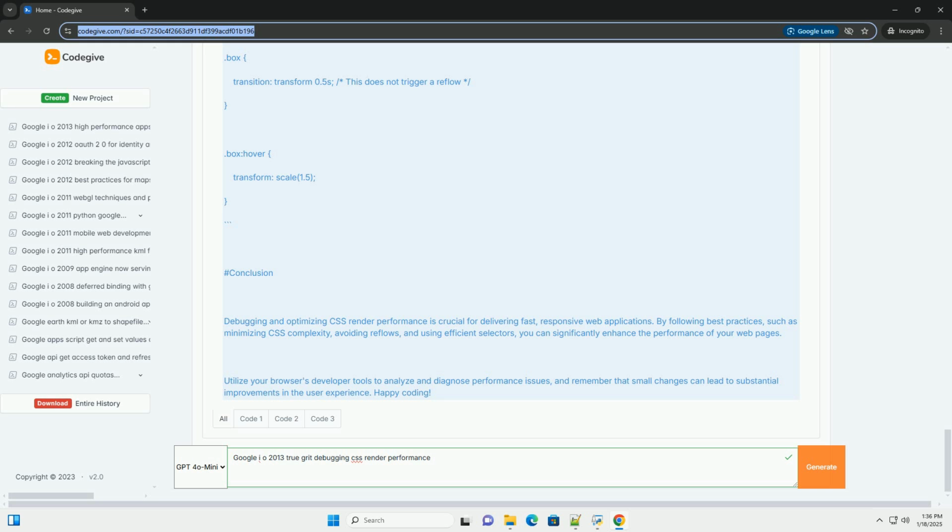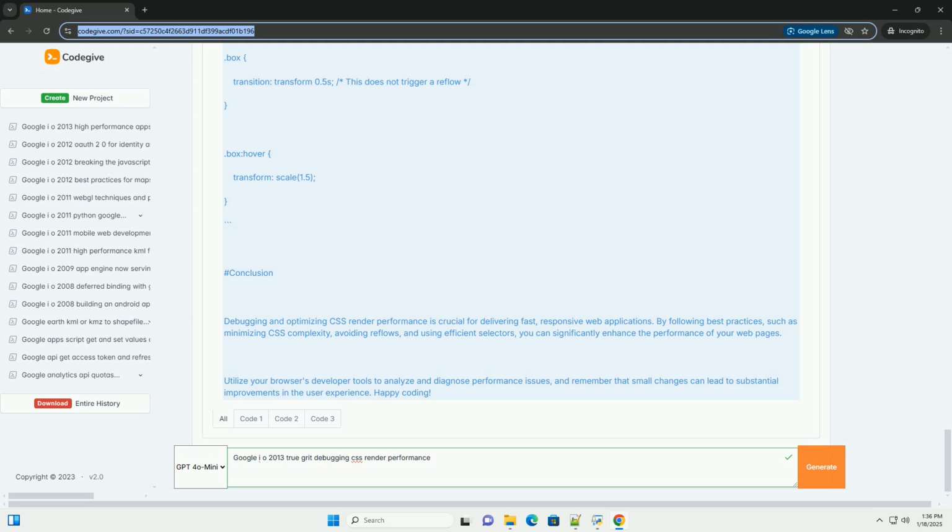3. Use efficient selectors. Prefer class selectors over tag selectors or descendant selectors, as they are faster for browsers to evaluate. 4. Limit animations. Use CSS transitions and animations wisely. Prefer properties that do not trigger layout changes, like transform and opacity. 5. Optimize CSS delivery. Load CSS efficiently by placing CSS in the head and minimizing the size through compression and minification.